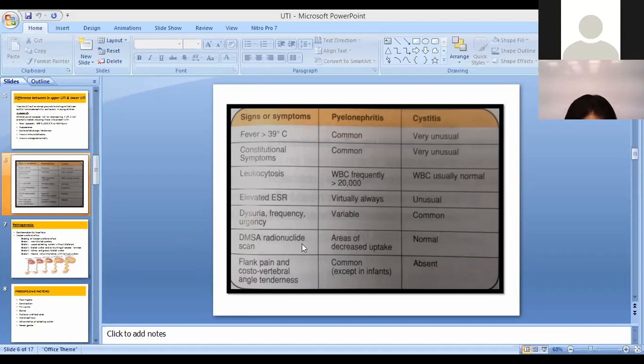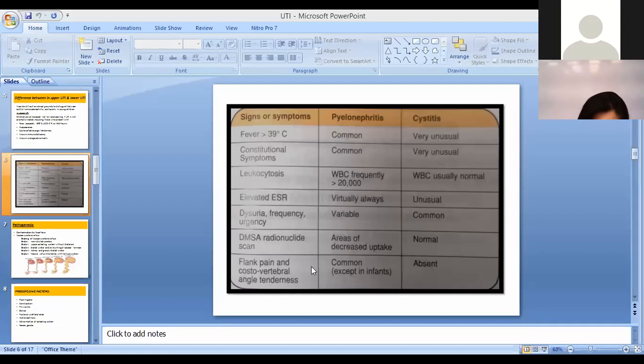DMSA is the scan which shows the uptake of radioactive dye in the kidney. We talked a few slides back that whenever there is pyelonephritis, or upper urinary tract infection, there are more chances of scarring. Whenever there is a scarred kidney, there is less tissue taking up the dye. So in cystitis, the kidneys would be normal, so the DMSA scan would be normal, while in pyelonephritis there would be areas of decreased uptake on the DMSA scan.